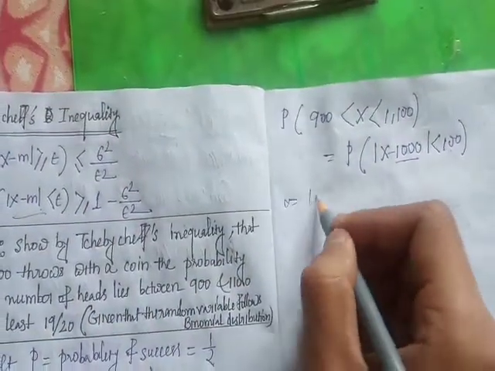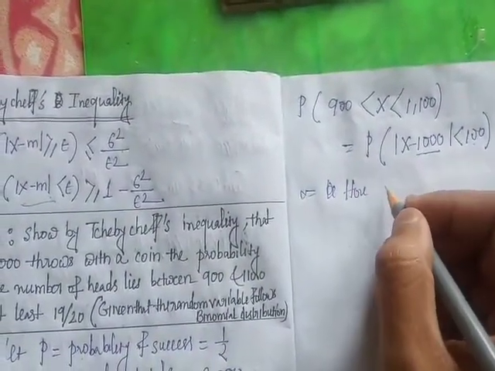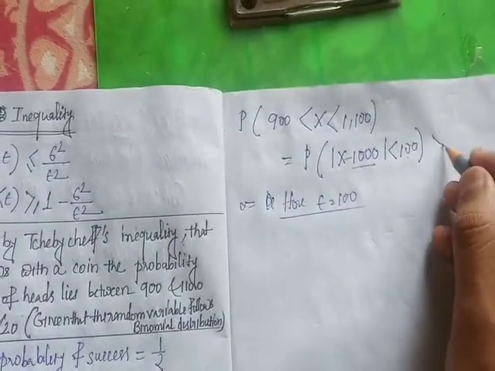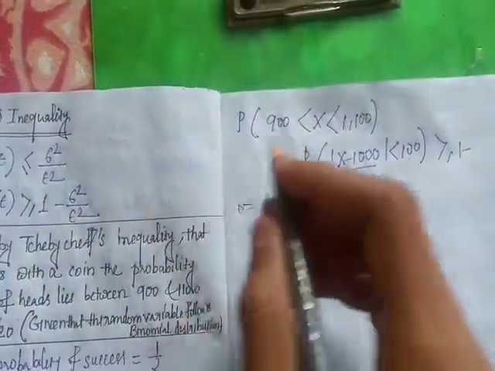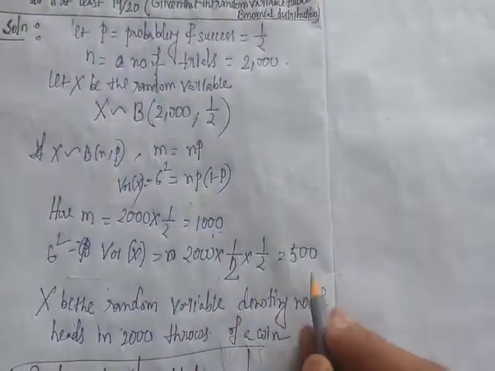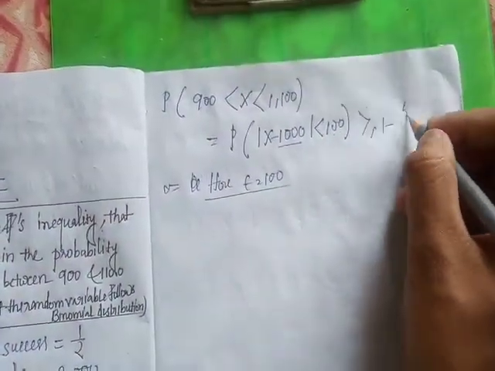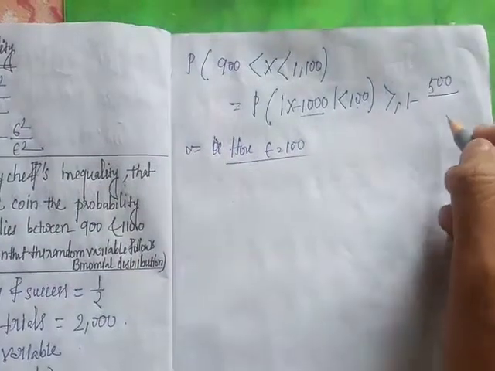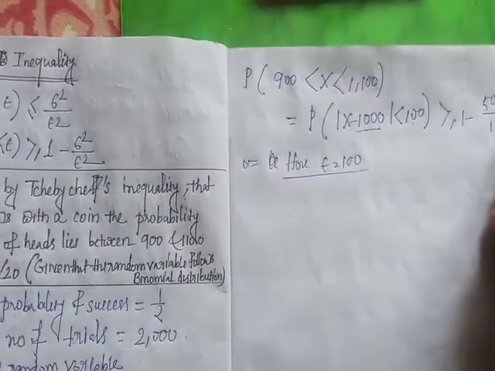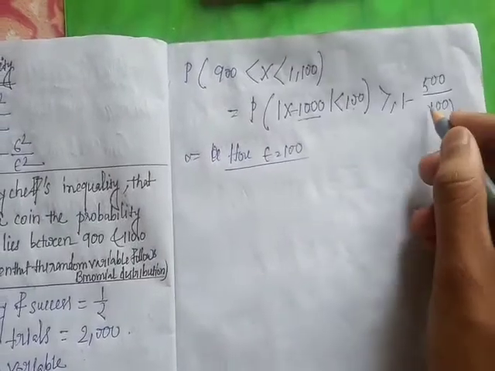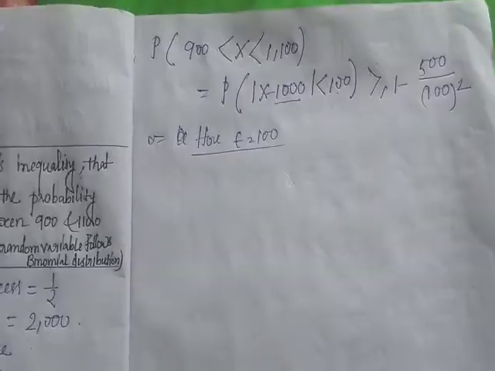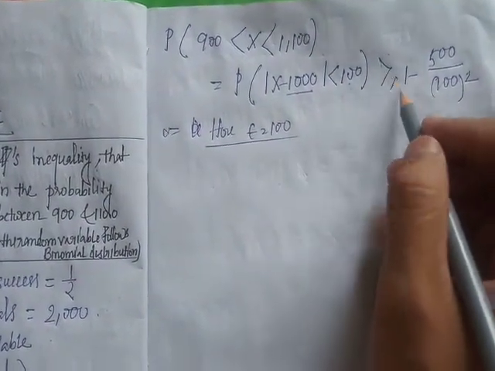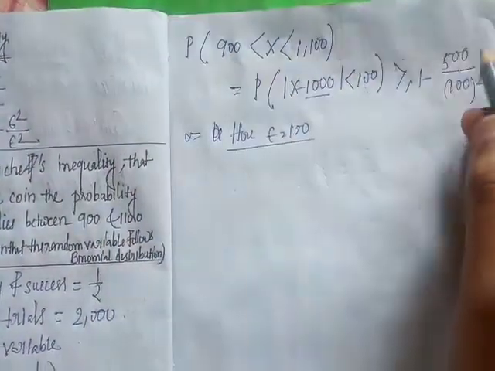So using Chebyshev inequality, the probability of modulus x minus mean less than epsilon naught is greater than or equal to 1 minus variance by epsilon naught square.